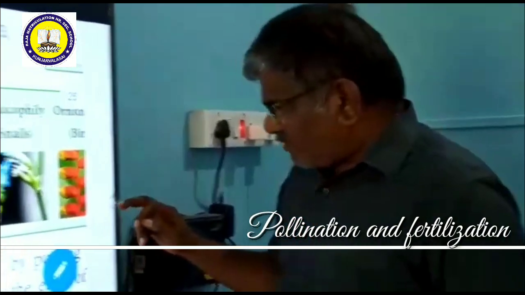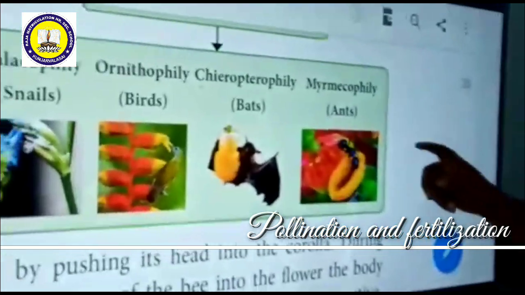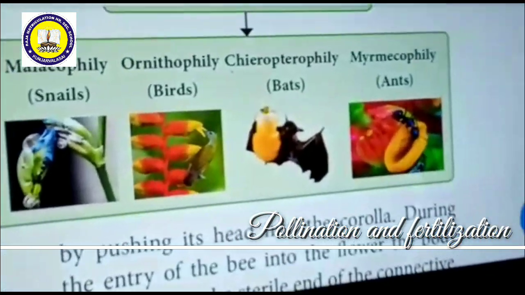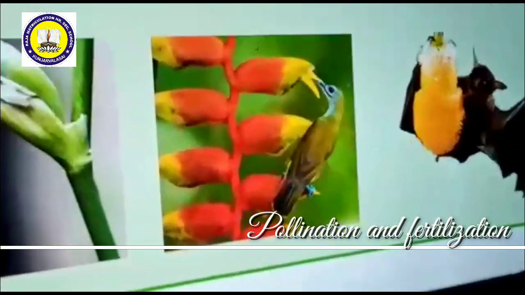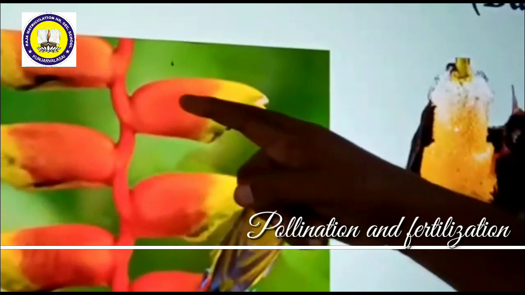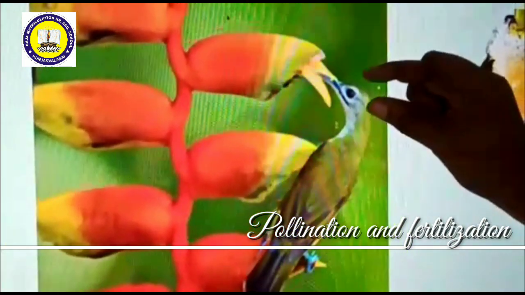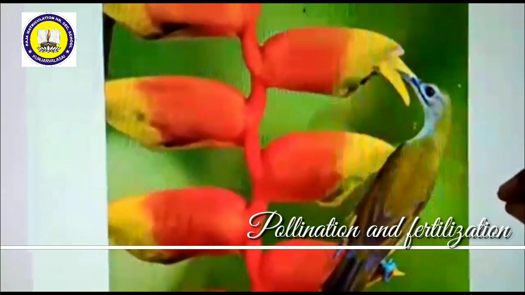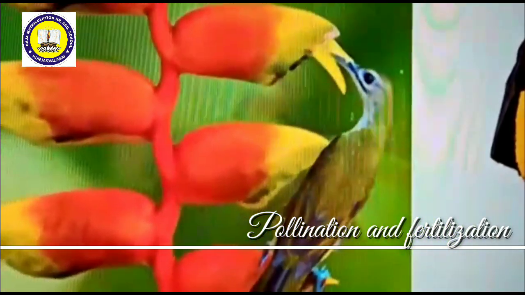If you see some of the flowers, like this flower, it is modified into a long tube-like structure to hold the honey. The beak of the bird is also very long, narrow and pointed, and the flowers produce a tube-like structure to hold honey.